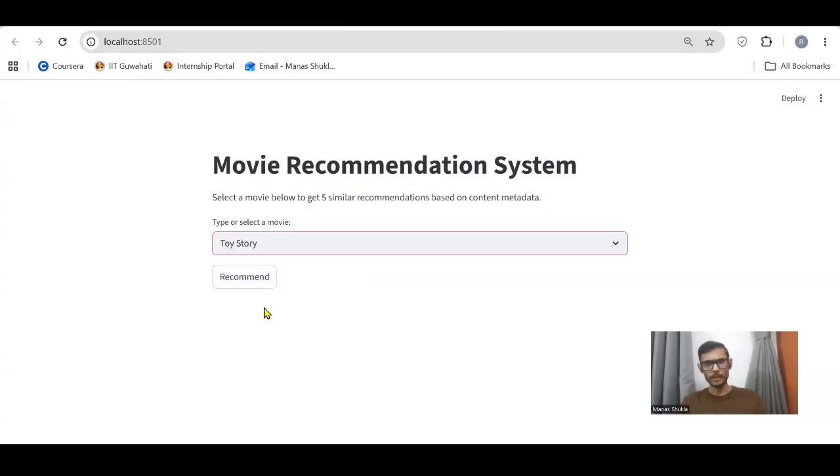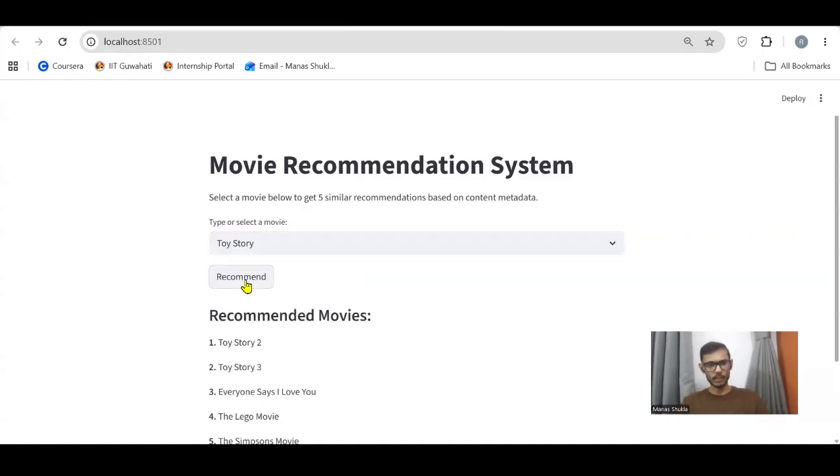When we input an animated family movie like Toy Story, the algorithm shifts vector space entirely towards the Toy Story genre. I click on recommend, and the recommended movies are Toy Story 2 and Toy Story 3 as the first and second recommended movies. Because our heavy matrix multiplication is pre-calculated during the pipeline setup, inferencing inside Streamlit takes less than 50 milliseconds.